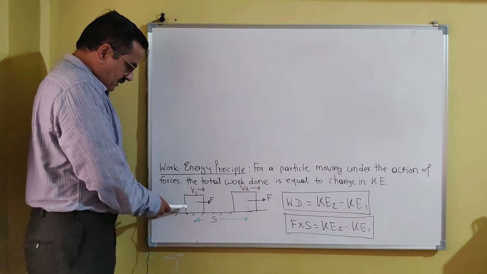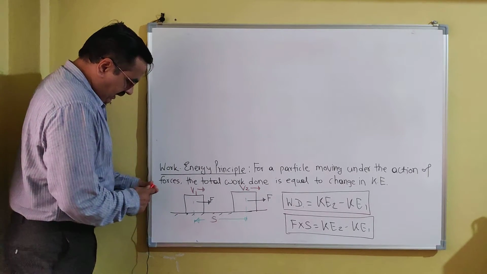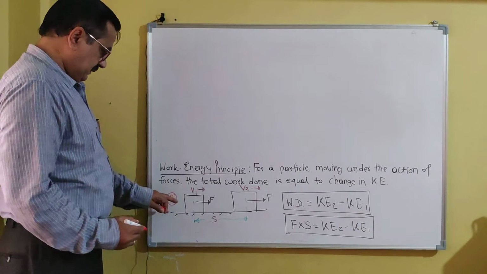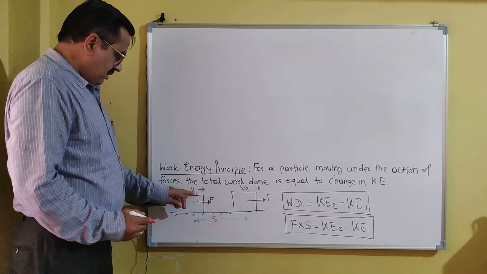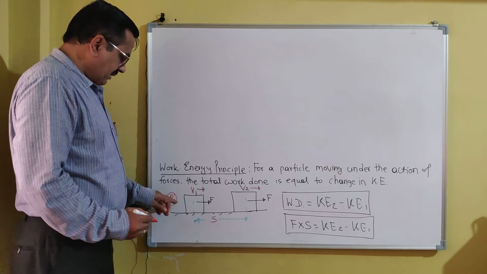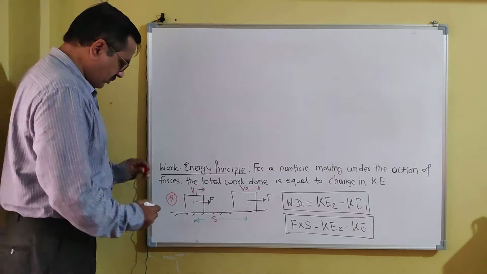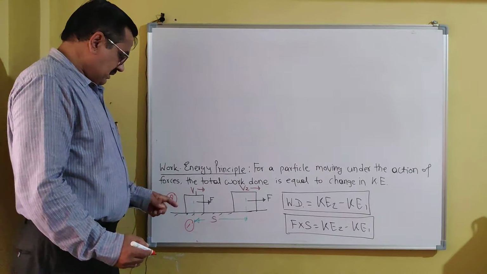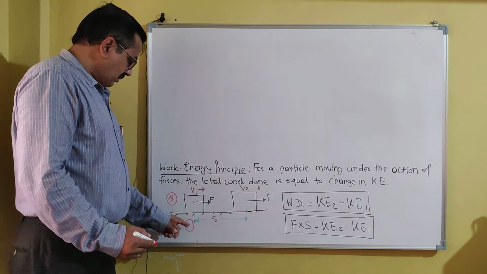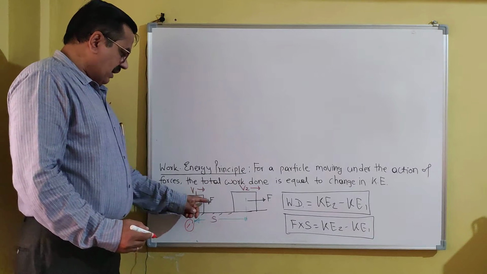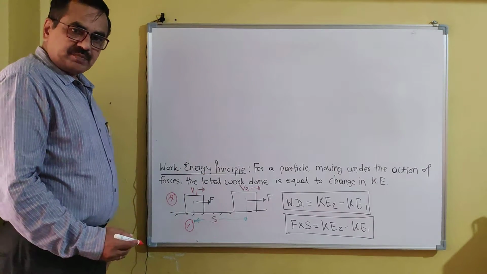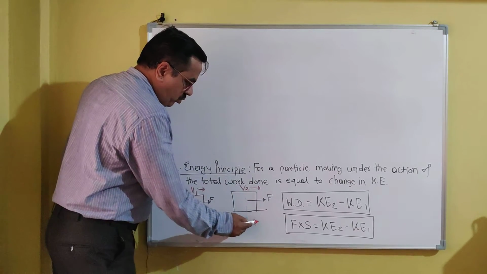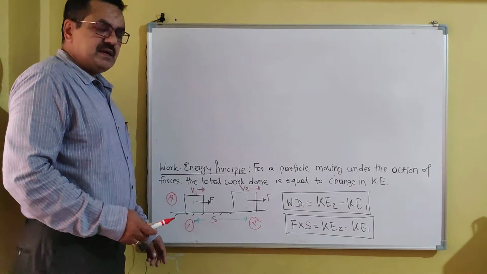Now here in this figure, let us consider a block at position A. Let the block be moving with velocity v1 at position 1 or position A. Any notation can be used, 1 or A. So v1 is the velocity of the block at position 1, and the block is subjected to force F. Under the action of this force F, the block is moving, and let the velocity of the block at point 2 be v2.